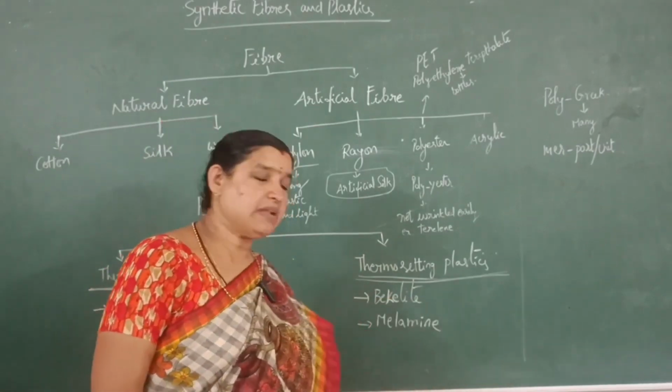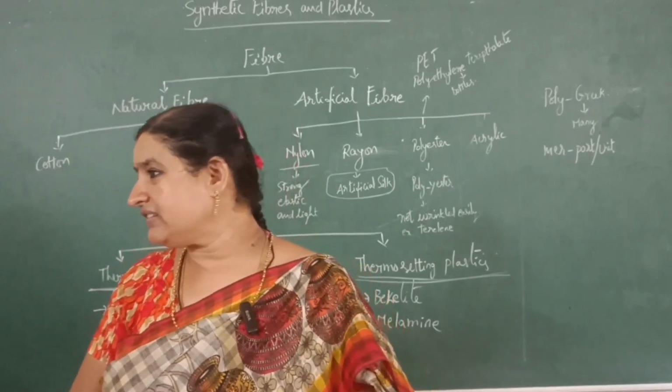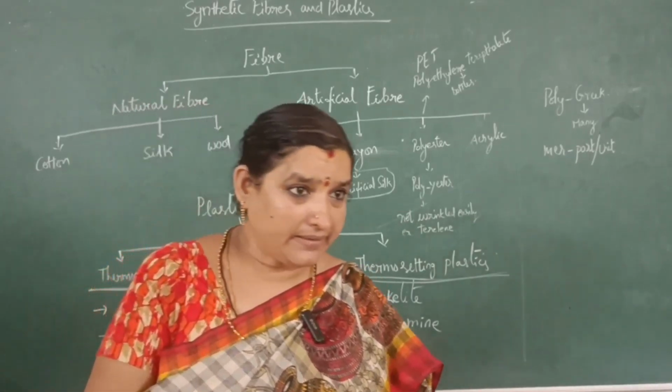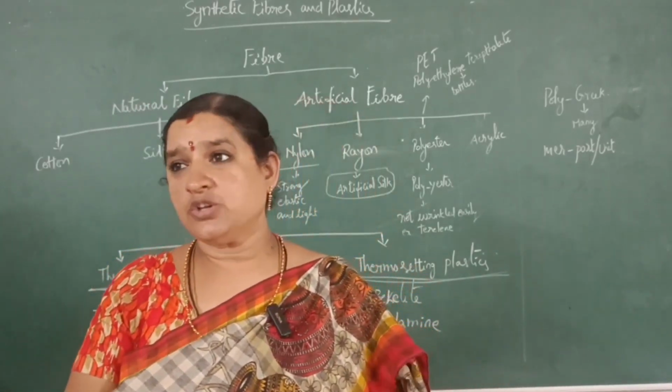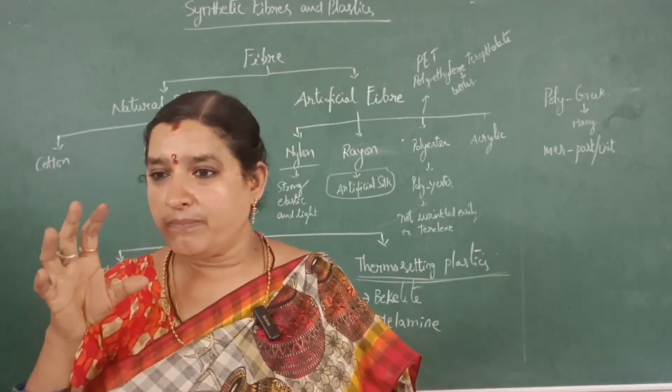Where do we use melamine? Melamine is also used in utensils. Most of the utensils are made of melamine. Also, fire-resistant dress is made of melamine.